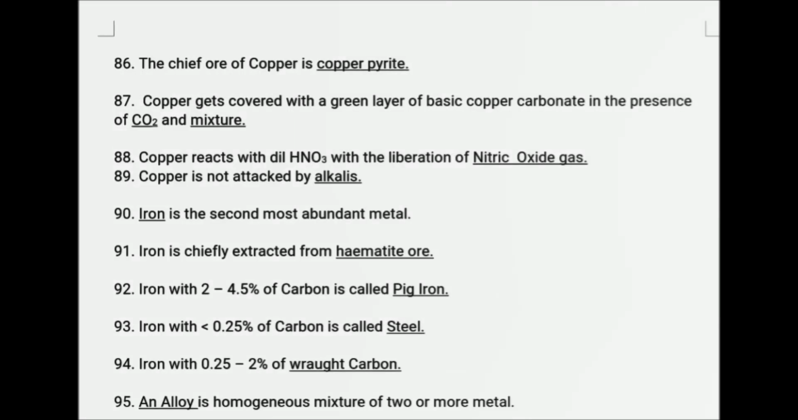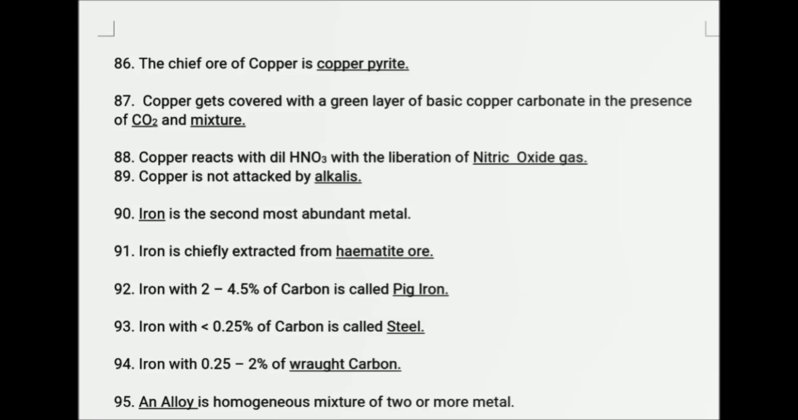The chief ore of copper is copper pyrite. Copper gets covered with a green layer of basic copper carbonate in the presence of carbon dioxide and moisture. Copper reacts with dilute nitric acid with the liberation of nitric oxide gas. Copper is not attacked by alkalis.